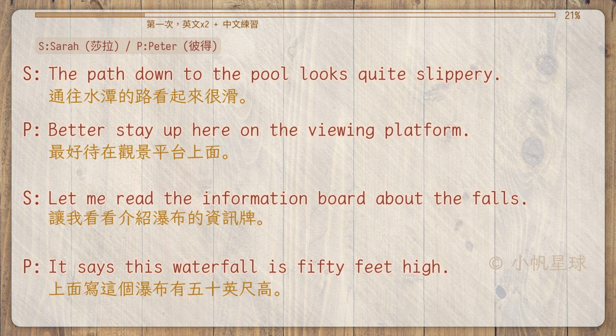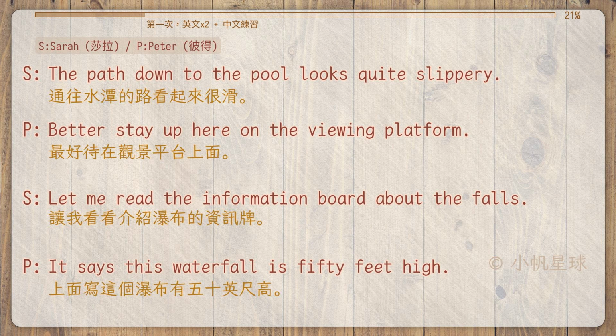The path down to the pool looks quite slippery. 通往水潭的路看起来很滑。 Better stay up here on the viewing platform. 最好待在观景平台上面。 Let me read the information board about the falls. 让我看看介绍瀑布的资讯牌。